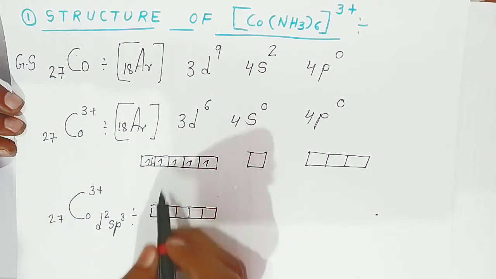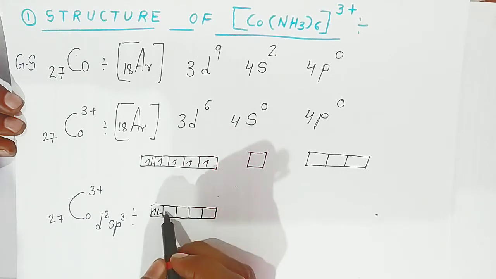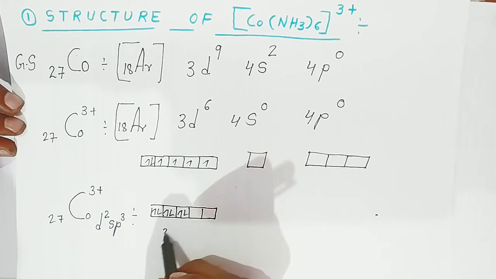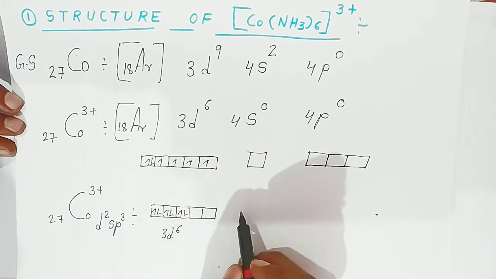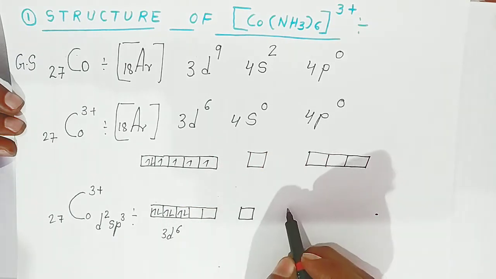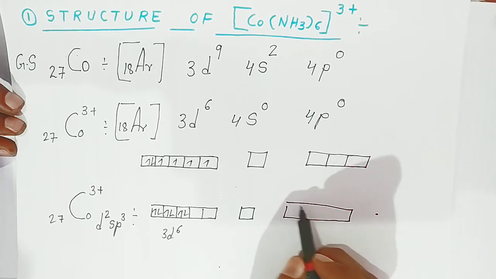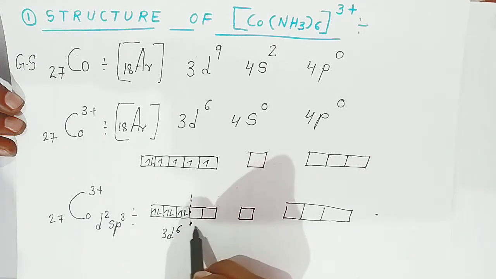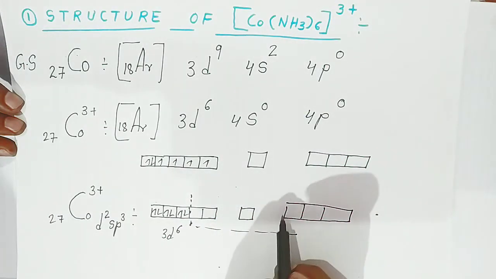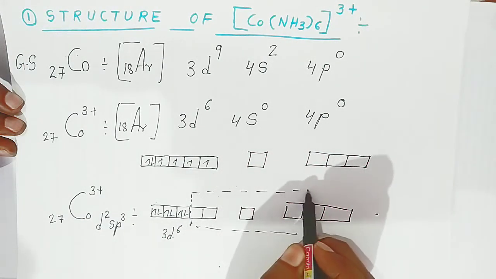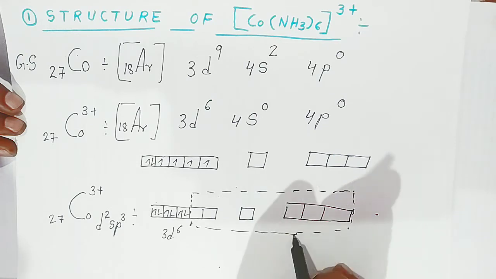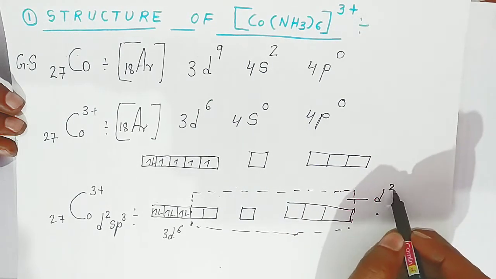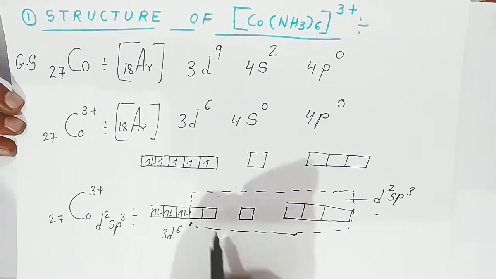So students, all will be paired. Now 2 d orbitals will be vacant, and 1 s orbital and 3 p orbitals are going to hybridize, which we call d2sp3 hybridization. Each orbital we call a d2sp3 hybrid orbital.